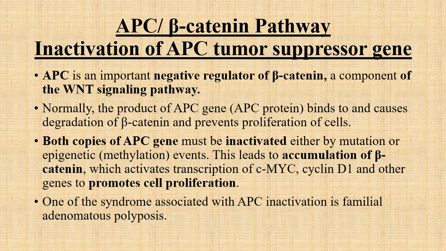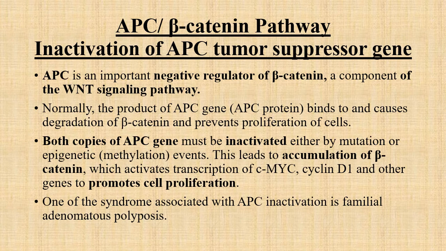The first one is the APC or beta catenin pathway. Here, inactivation of the APC tumor suppressor gene occurs. As we know, APC is an important negative regulator of beta catenin and it is a component of the WNT signaling pathway.